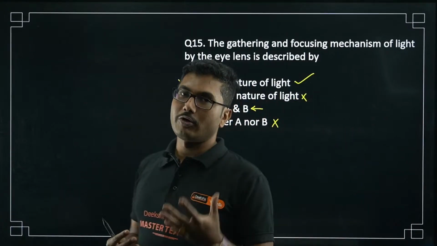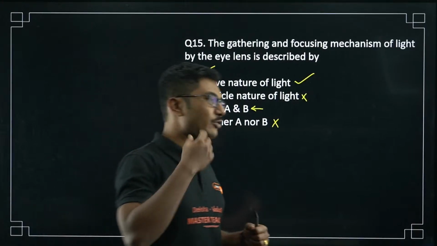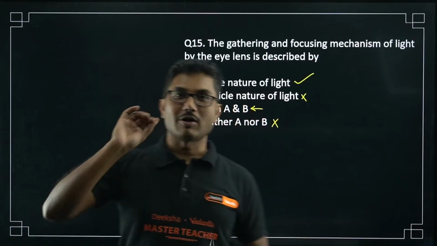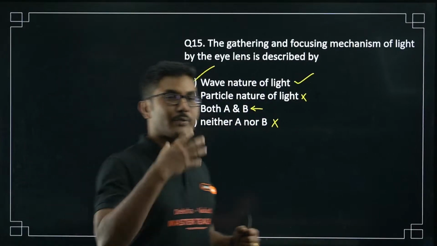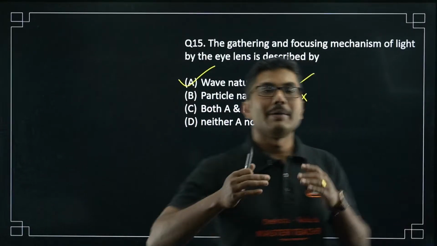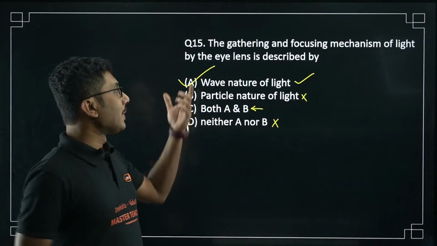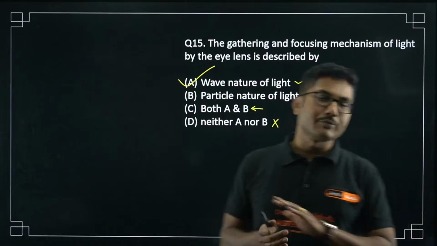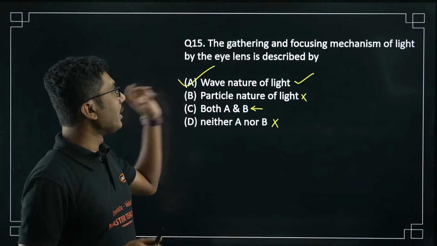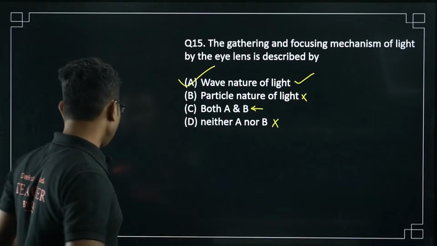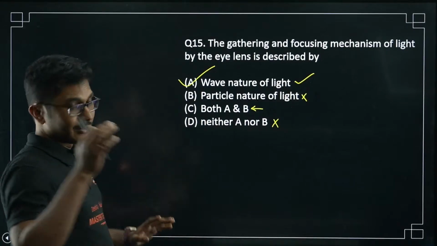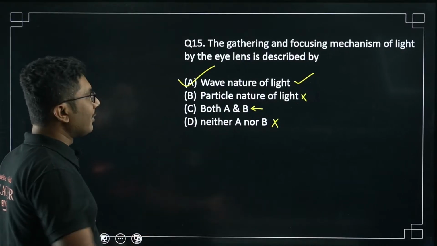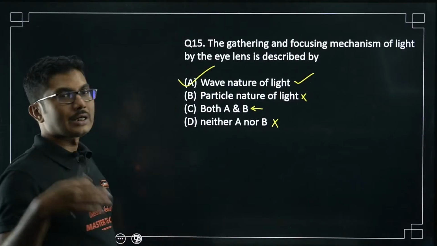There is nothing separate. For example, if you eat something, you get a bitter taste. That bitter taste is basically interpreted as an electrical signal. They are all related to electrical signals. Even your heart works on electrical signals. So maybe there is some information I don't know, but the eye's working can be perfectly explained using wave nature of light. We do not need particle nature of light. Wave nature of light is sufficient, particle nature of light is not required.